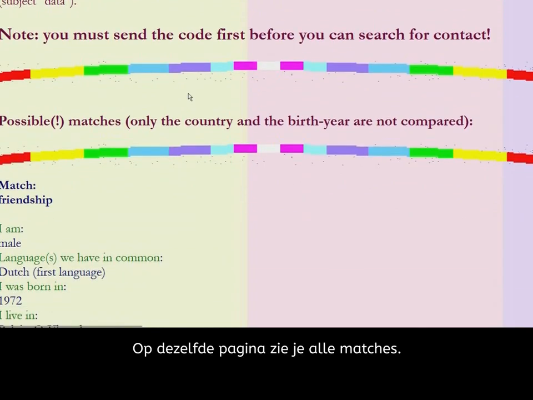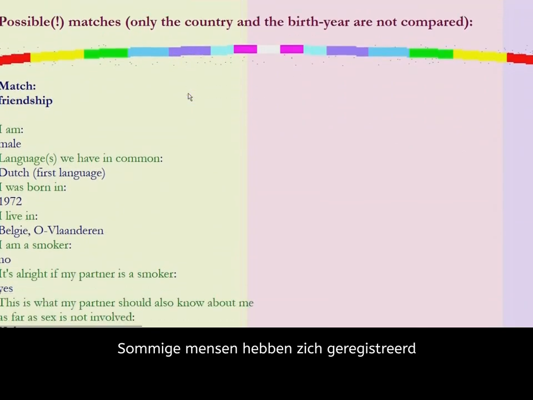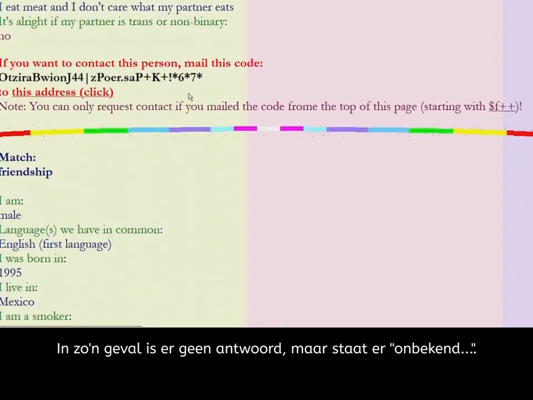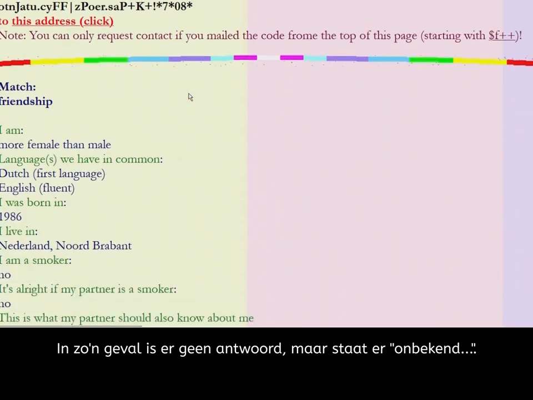On the same page you can see all the matches. Some people registered before a question was added. In such a case there is no answer, but instead it says unknown.